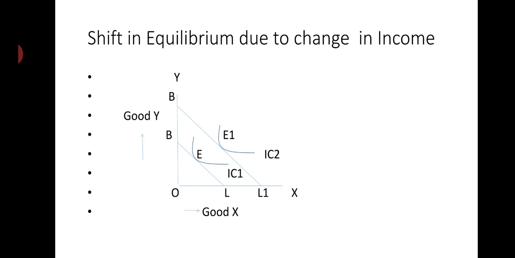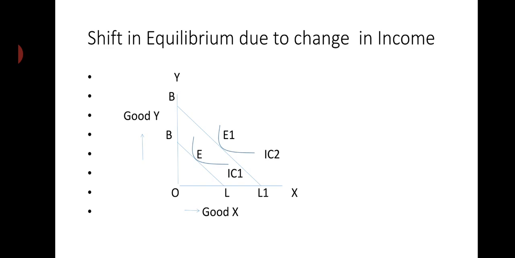Supposing 100 rupees, it was 10 pens or 10 notebooks. B is for point 10 and L is for point 10. So B is the boundary for one good and L is the boundary for the other good. The overall limit is only BL, below which the consumer can purchase.